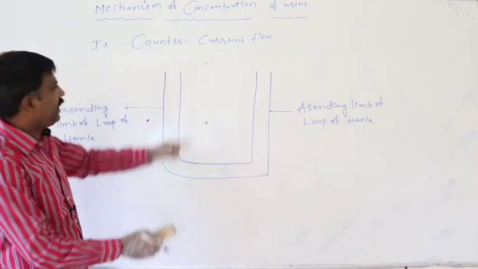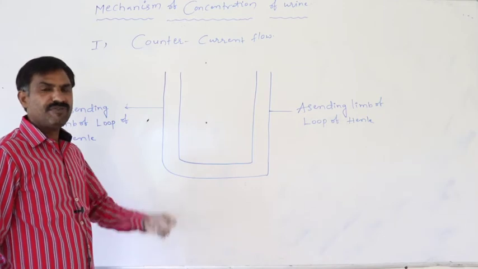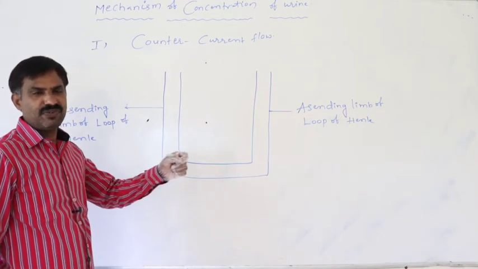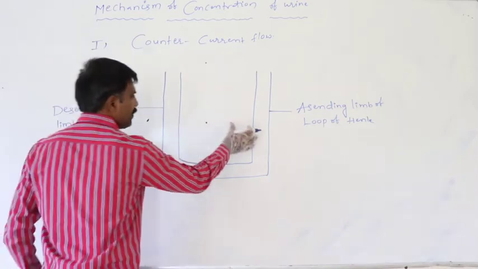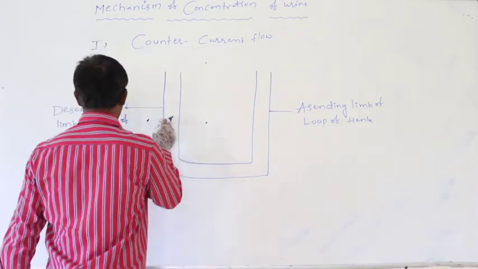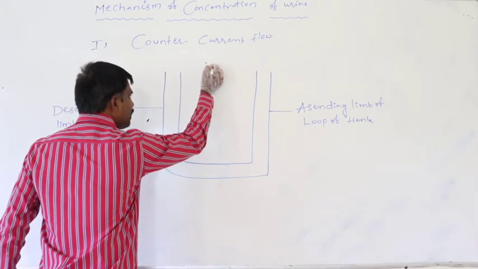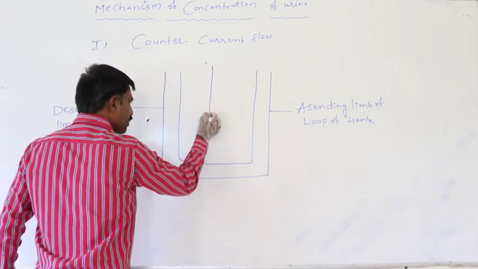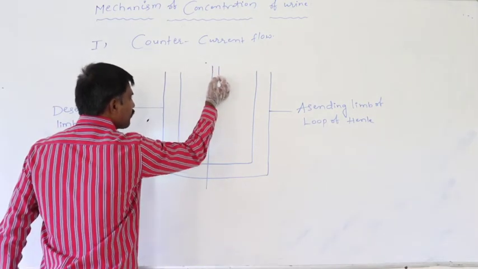So before going to the counter current flow, at first we have to know how the vasa recta blood vessel and loop of Henle are arranged. So definitely this is the ascending limb of loop of Henle, this is the descending limb of loop of Henle. Again this is the vasa recta blood vessel.